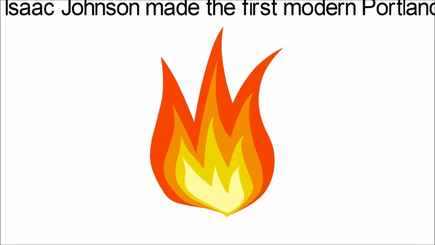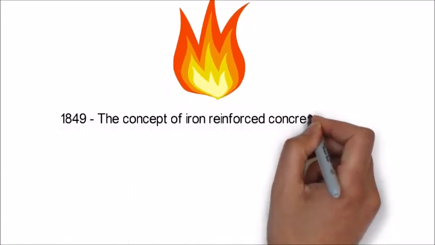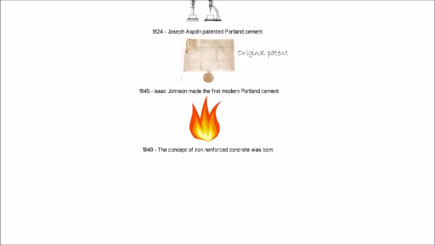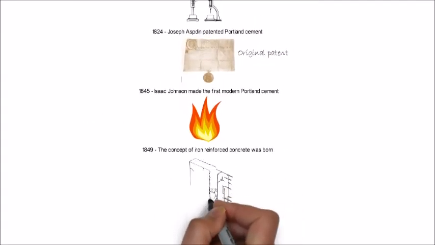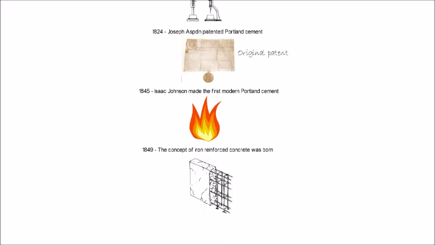In 1849, the concept of iron-reinforced concrete was born, when Joseph Monier reinforced garden pots with iron mesh. Reinforced concrete combines the tensile strength of steel with the compressive strength of concrete. This allows it to withstand heavy loads.